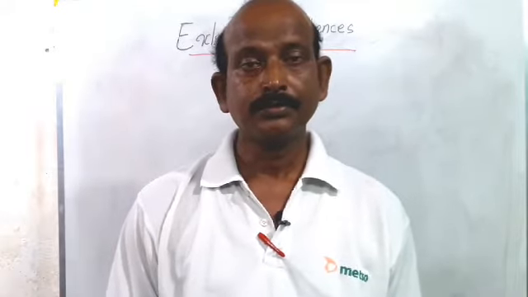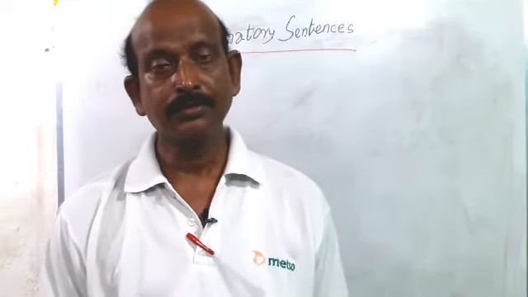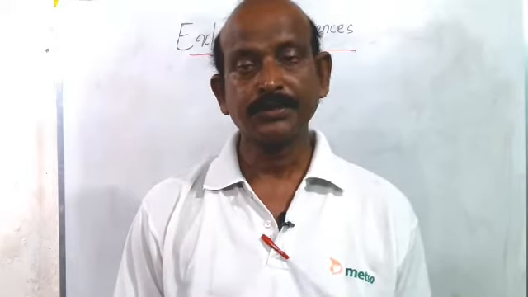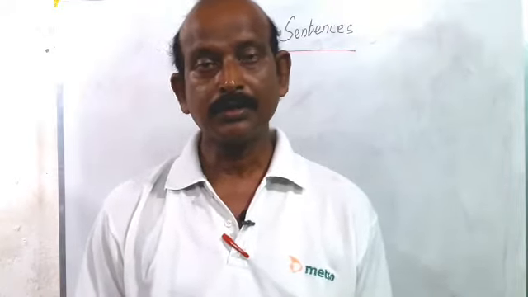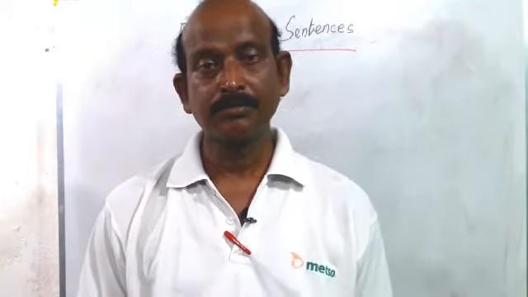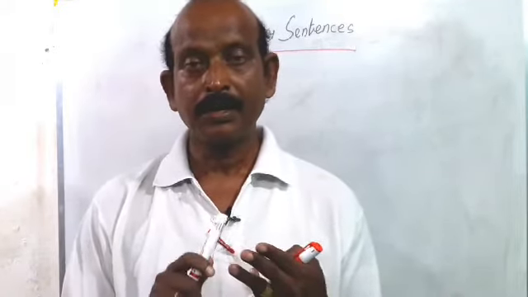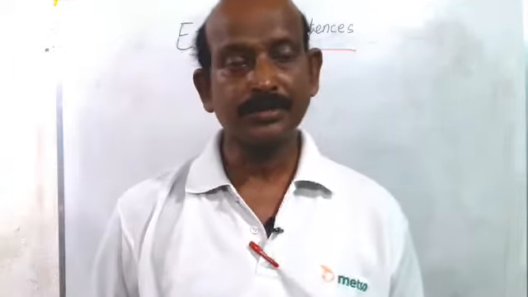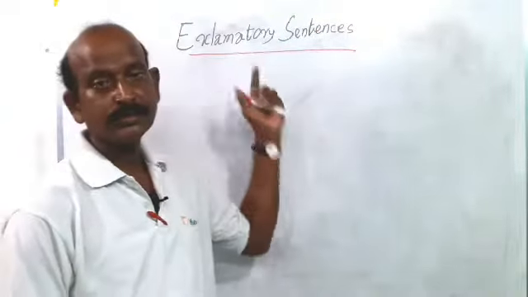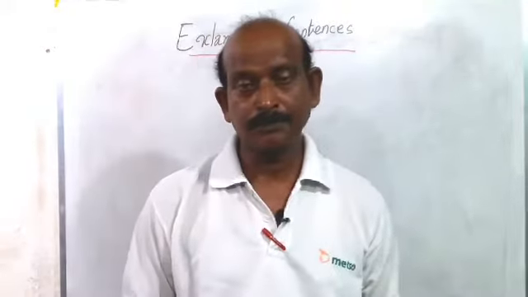Previously I have taught you three types of simple sentence, and today I shall teach you the last category of simple sentence. Simple sentences are divided into various categories. I have told you the last category is exclamatory sentence. Previously I taught you declarative, interrogative and imperative, and the last category is exclamatory sentence. So here the question arises, what is an exclamatory sentence?